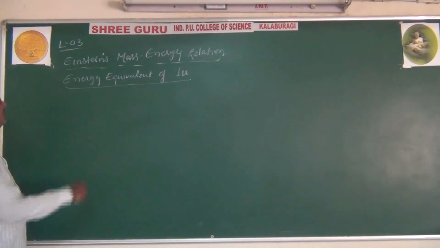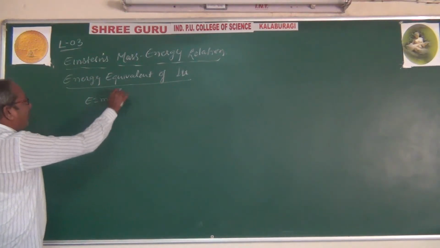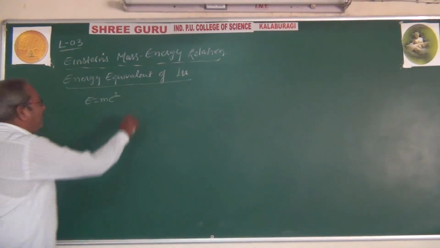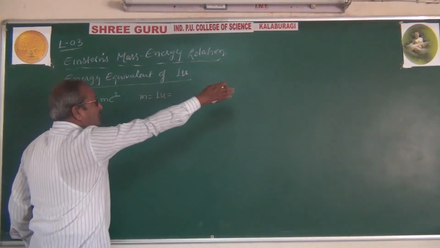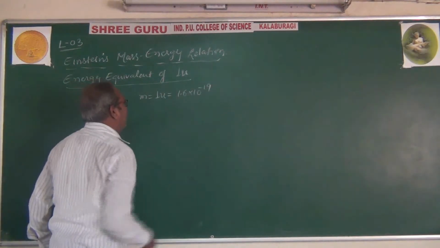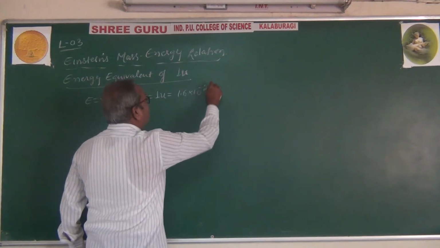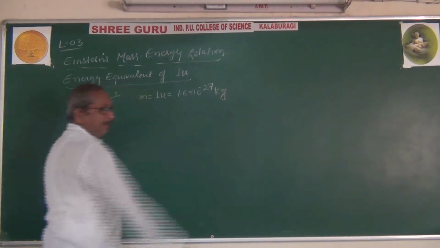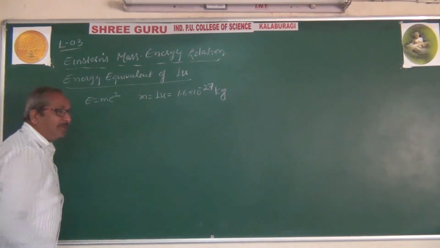As you know, Einstein's mass-energy relation is E equals mc squared. Here m is 1 u, and one atomic mass unit is 1.66 into 10 raised to minus 27 kg. That is 1 u, one atomic mass unit. And c is the speed of light.